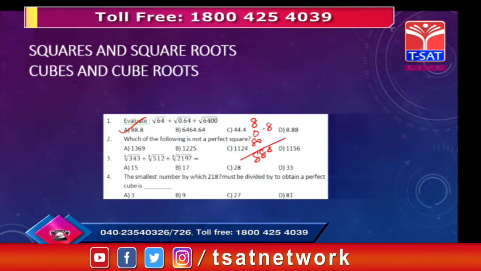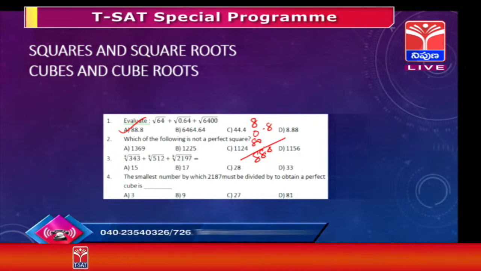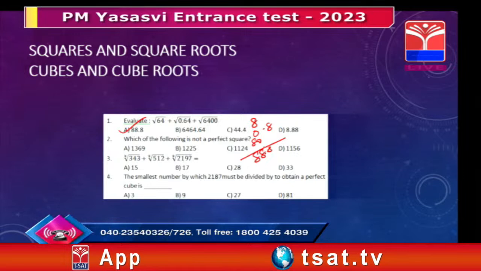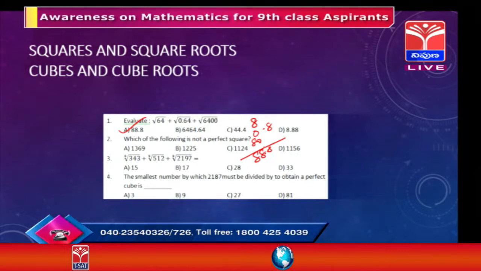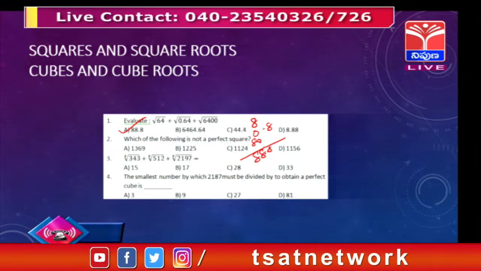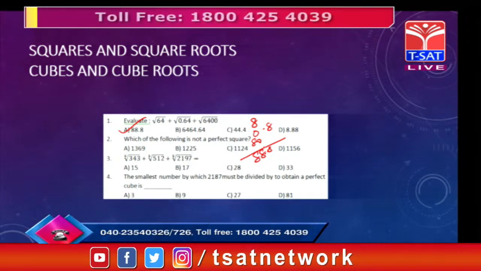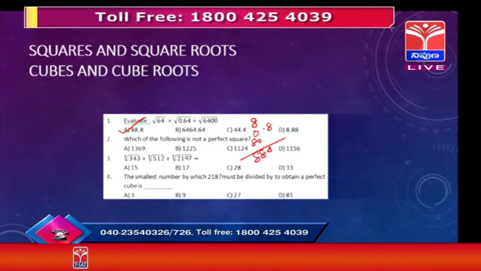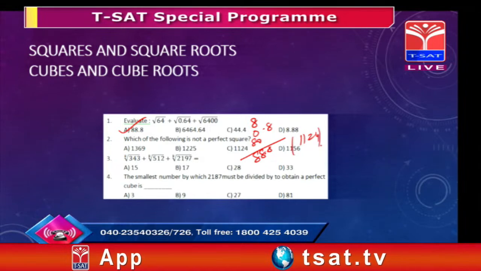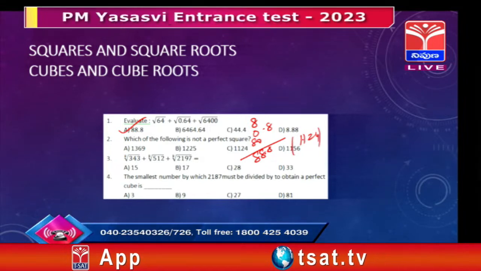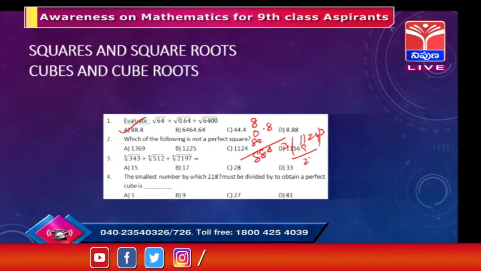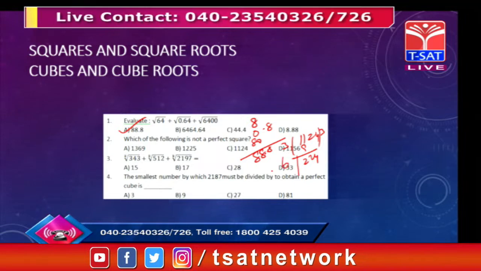Like you can say 1225 is nothing but 35 into 35, so that is a perfect square, and 1369 is 37 into 37. Now 1124 you can't say that. If you say 1124, the square root starts with 3, 3 threes are 9, leaving 224, and double of 3 is 6.